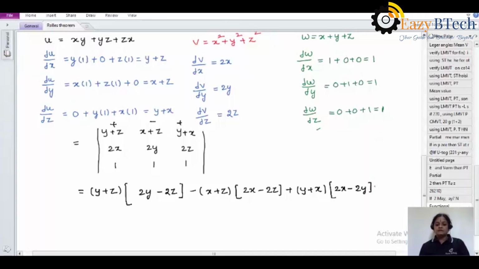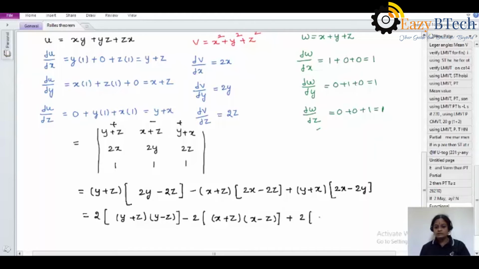Yeah, now doing the simplification of this one. That is equal to, so it is better to make 2 common here. So y plus z into y minus z, and here also if 2 is common, x plus z into x minus z, and here also 2 common, y plus x into x minus y.